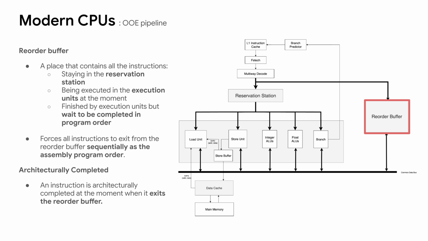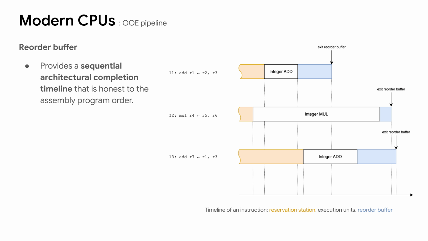We can define the term architecturally completed, which means an instruction has exited the reorder buffer. The instructions that are finished by the execution unit but have not exited the reorder buffer yet are not architecturally completed. The reorder buffer provides a sequential architectural completion timeline that is faithful to the original assembly program order, and this sequential architectural completion timeline is important when analyzing the memory system.